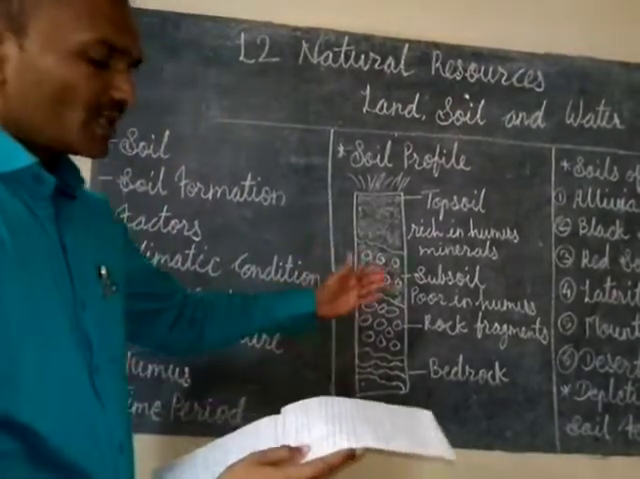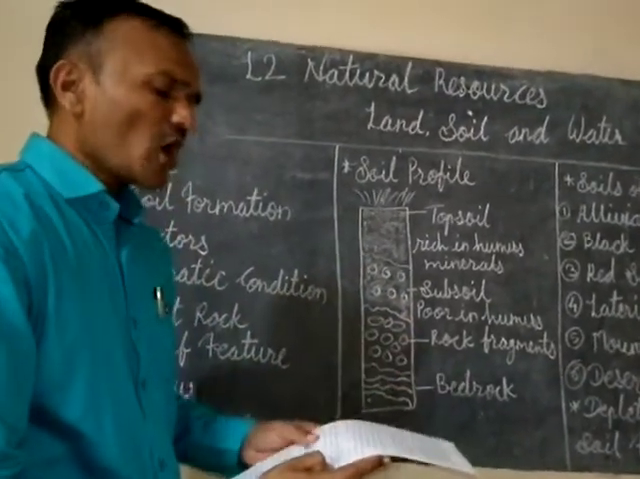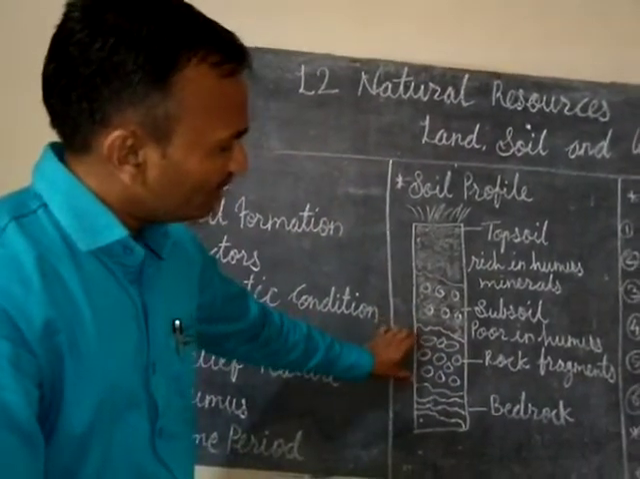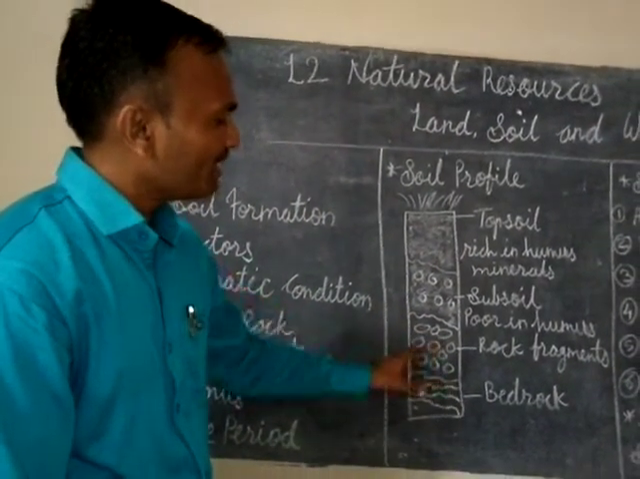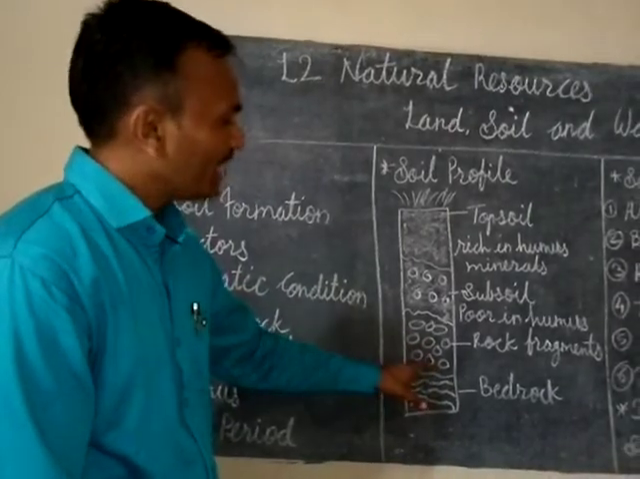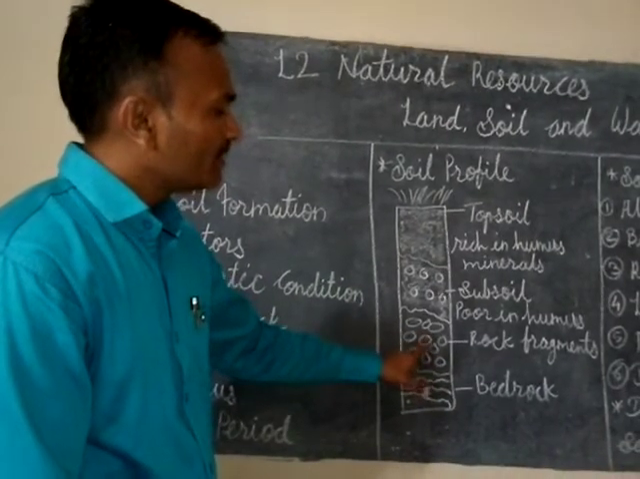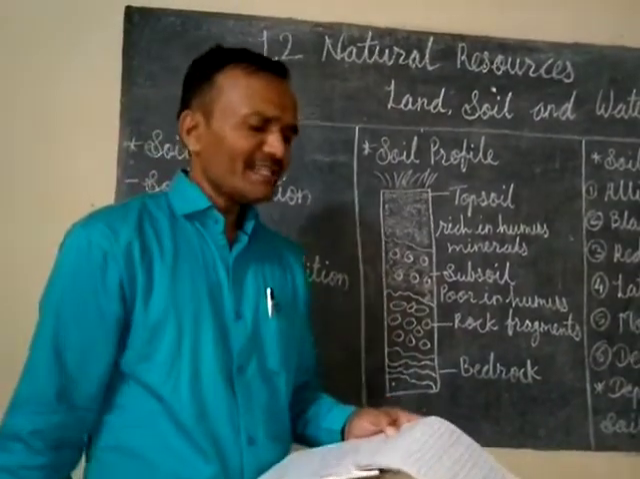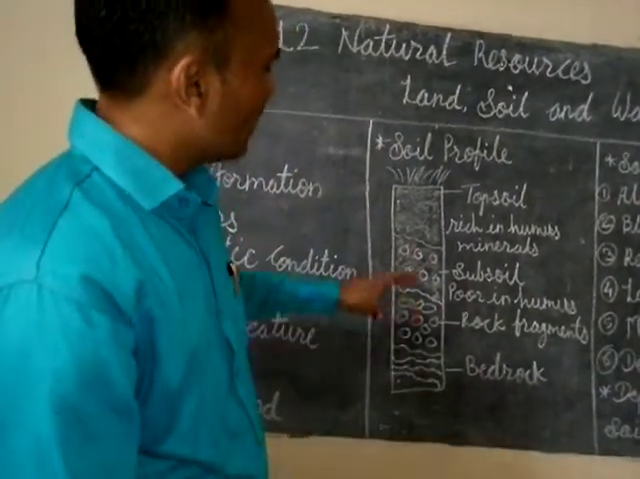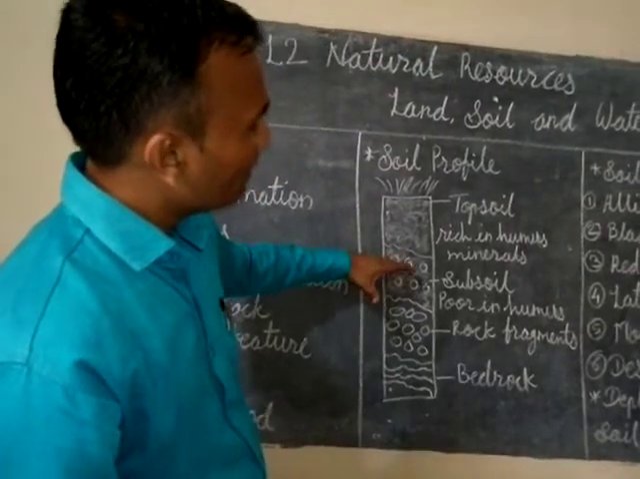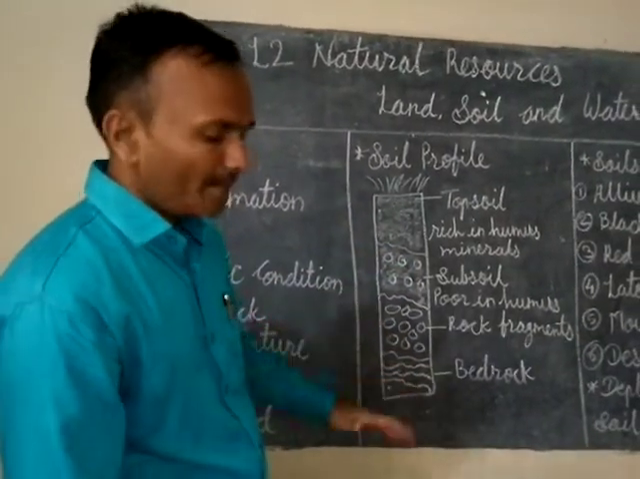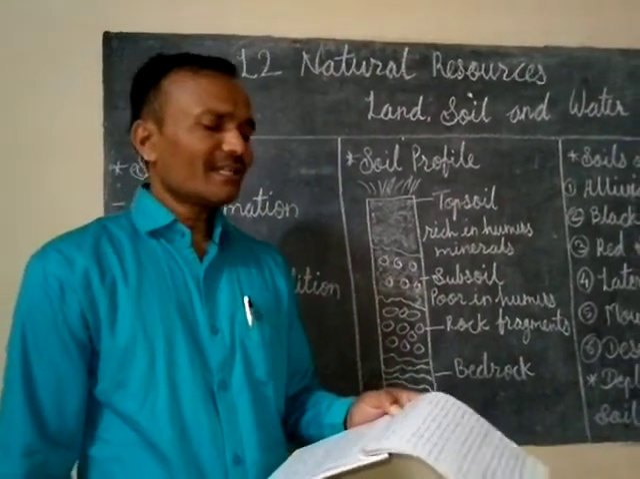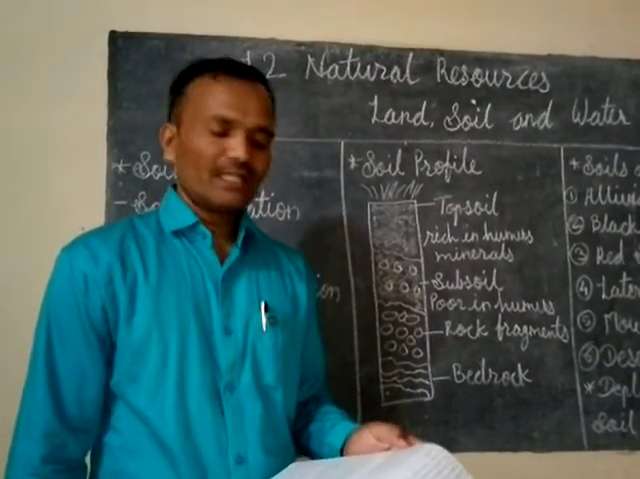The next layer is rock fragments, that is horizon C. You can see the rock particles in this layer, where the weathering started with the parent rock. This is the layer which you can find between the subsoil and the bedrock, and it consists of the weathered rock.